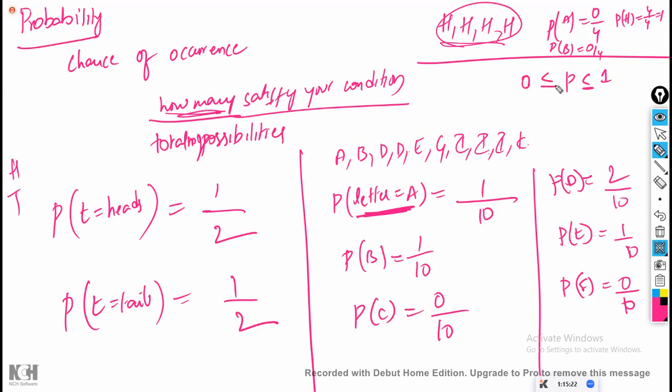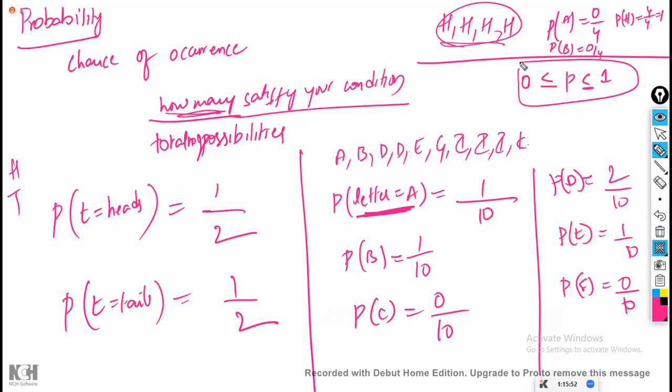So your probability lies between 0 and 1. Your entire probability lies between 0 and 1. When it is not possible, it is 0. When everything is the same, it is equal to 1. So 0 is possible, 1 is also possible. The probability can be 0 and the probability can be 1. So the entire probability value will always lie between 0 and 1. Why will it always lie between 0 and 1? This is an interview question. Why will the probability be between 0 and 1 only?